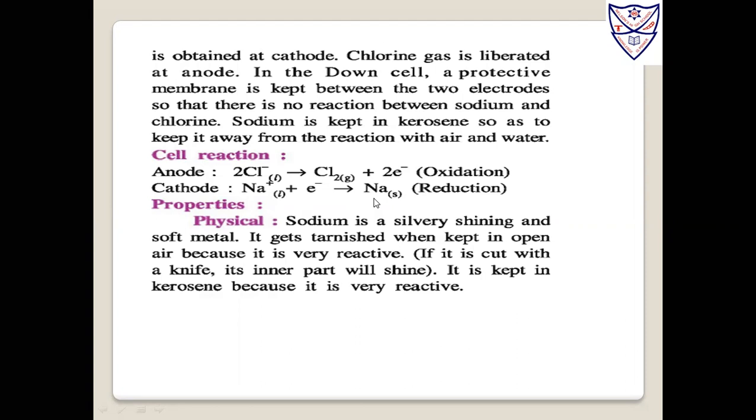So what are the physical properties? Sodium is a silvery shining and soft metal, with all the metallic properties. It gets tarnished when kept in open air because it is very reactive. If it is cut with a knife, its inner part will shine. It is kept in kerosene because it is very reactive. These are all the physical properties of sodium.